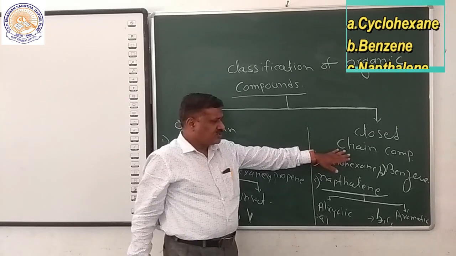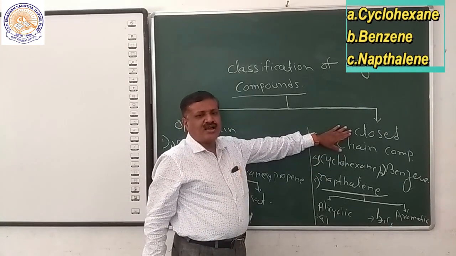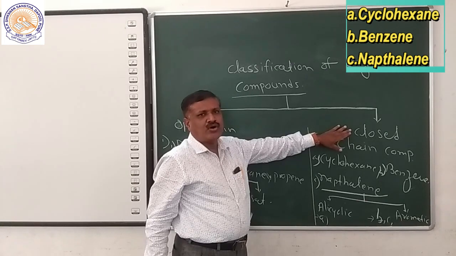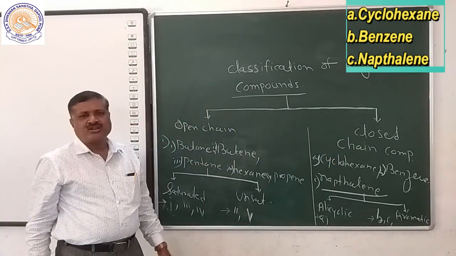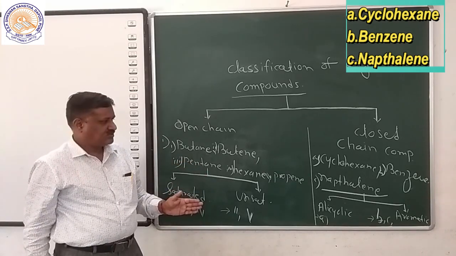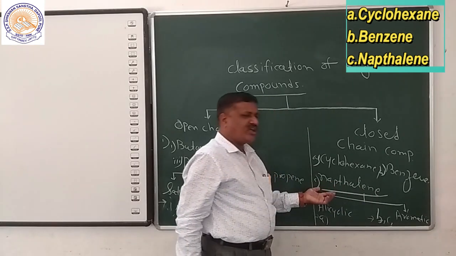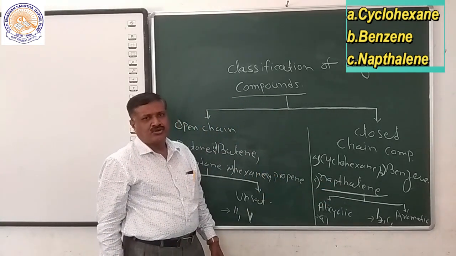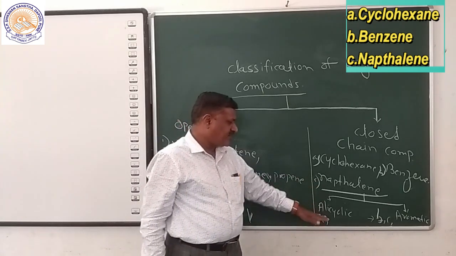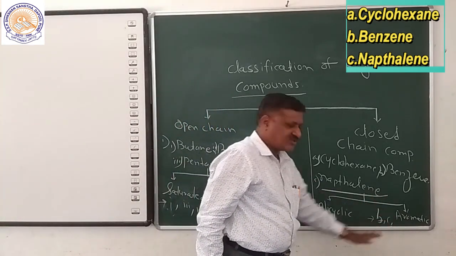Closed chain compounds are those compounds in which the first and last carbons are attached. Closed chain compounds are also called cyclic compounds. Cyclohexane, benzene and naphthalene are examples of closed chain compounds. They are further classified into two types: alicyclic compounds and aromatic compounds.